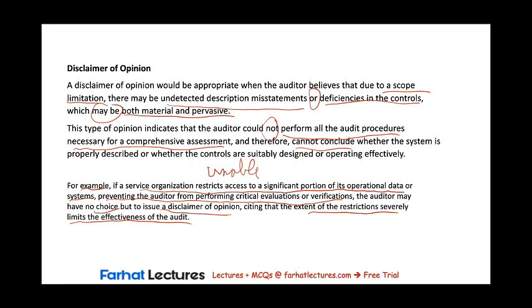This is an example of a scope limitation imposed by the service organization. However, scope limitations may be imposed by external circumstances, such as the timing of the audit. Regardless of the reason for the scope limitation, whenever the auditor is unable to gather sufficient appropriate audit evidence and the potential effect is both material and pervasive, the auditor may not express an opinion, which is the equivalent of issuing a disclaimer of opinion.